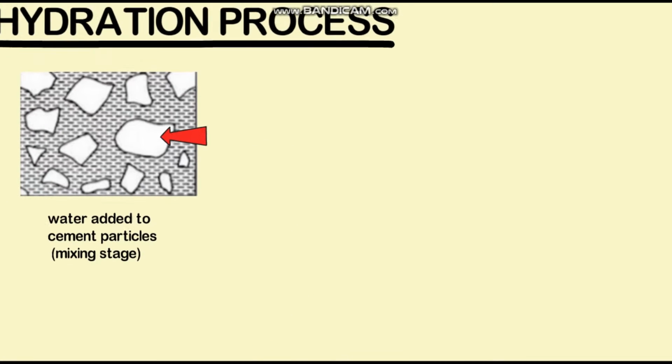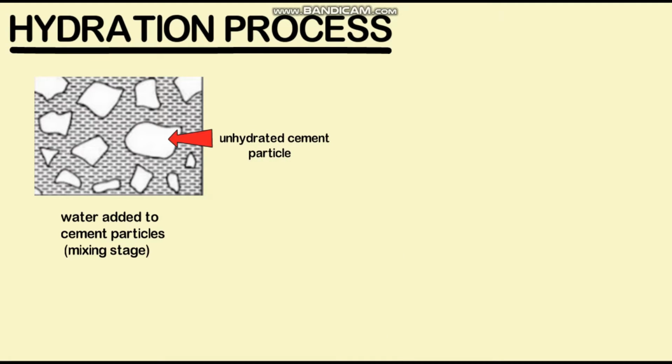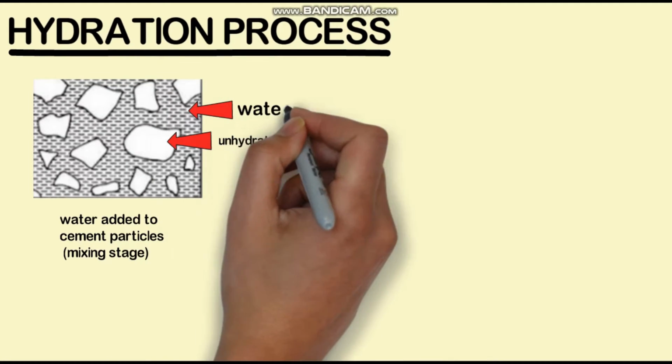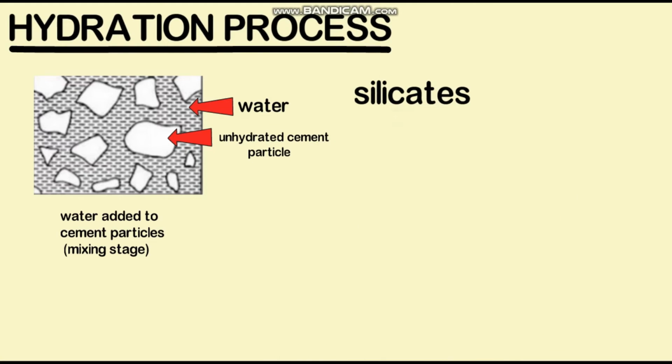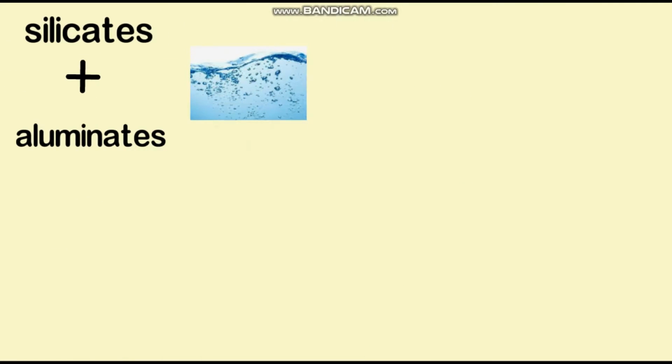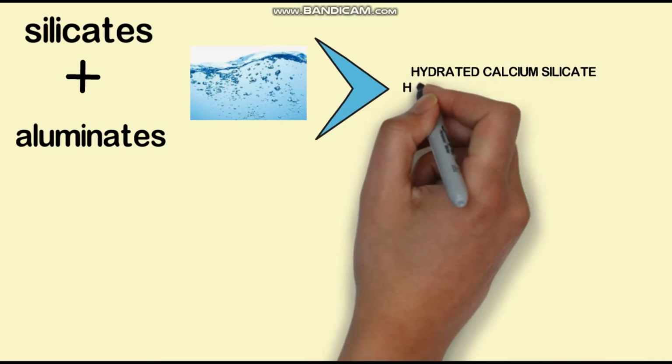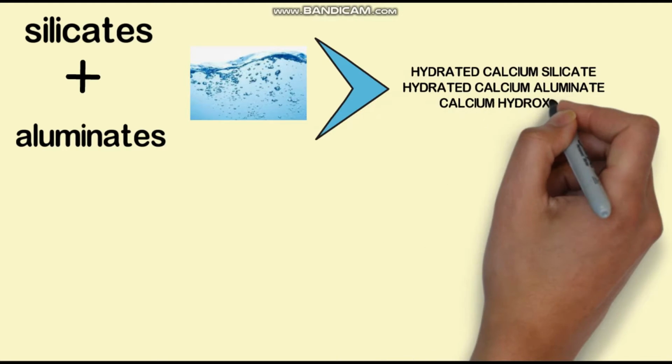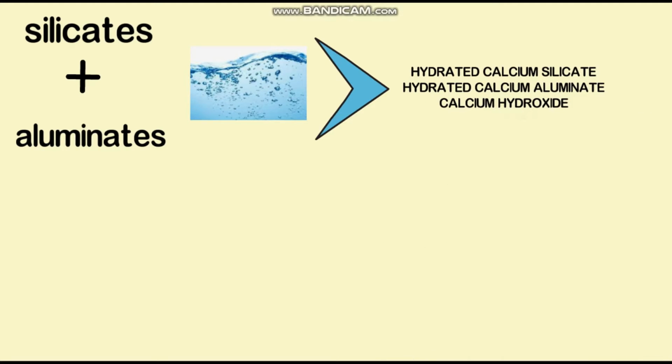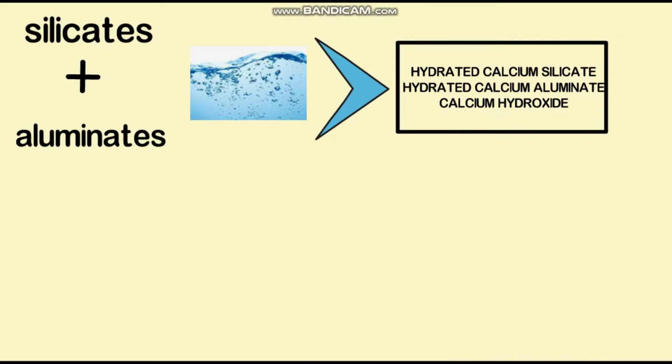How does the hydration process work on a cement water paste? This figure represents the mixing stage of a cement paste. Water is being added to the cement particles, and this is an unhydrated cement particle, and this is water which is filled in between the gaps. The silicates and aluminates, shown in the table above, react with water and form hydrated calcium silicate, hydrated calcium aluminate, and calcium hydroxide. These are called hydration products.